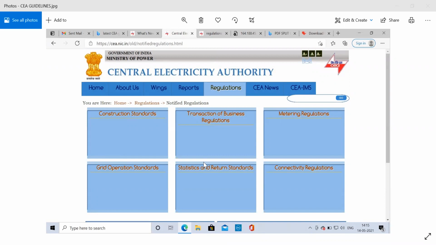Today in this session we are going to discuss CEA. So CEA means Central Electricity Authority. That is under the Government of India, Ministry of Power.